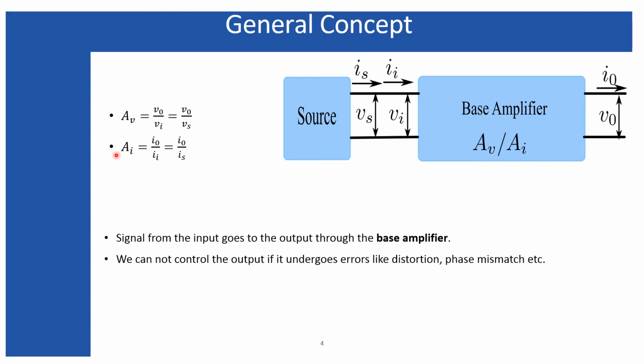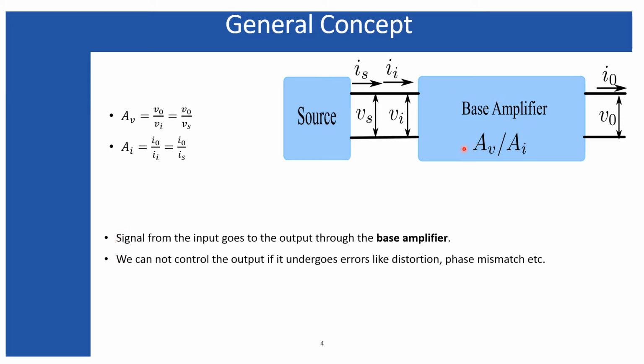Similarly, a similar argument is applicable for the current gain also. If this amplifier is a current amplifier, then we are interested in the ratio of output current to input current. But here also the input current is equal to the source current, so that is why I have replaced it over here.